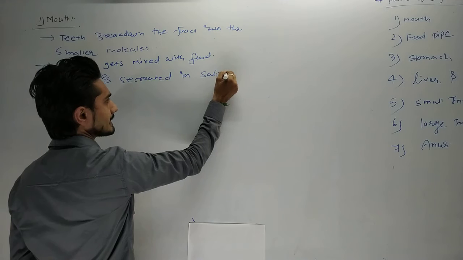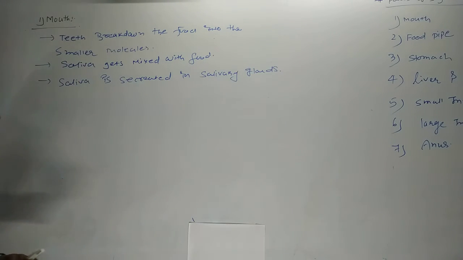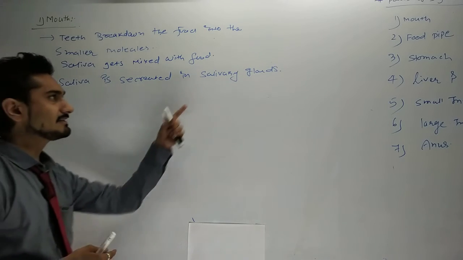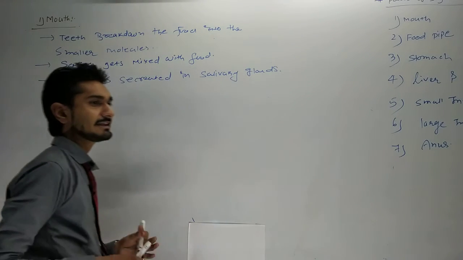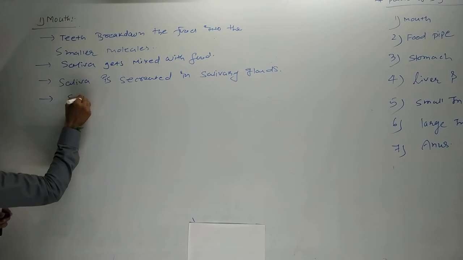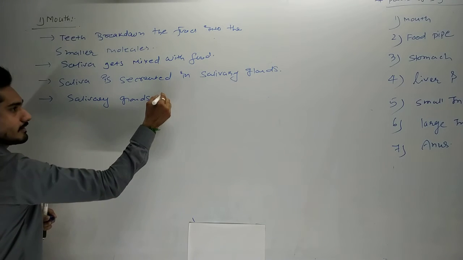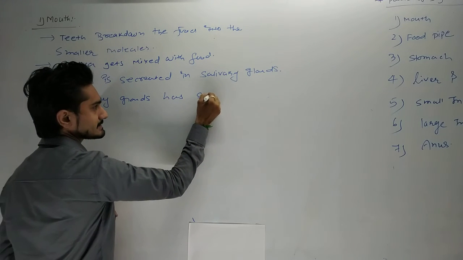Okay, these are the 3 points, and the salivary glands contain salivary amylase, which is present in saliva. Salivary gland has salivary amylase.